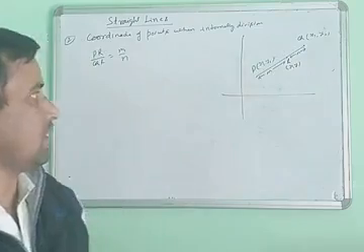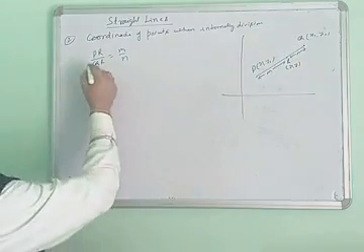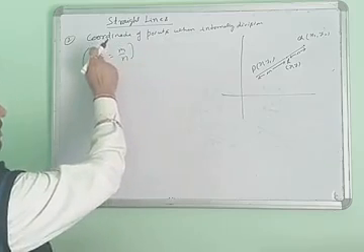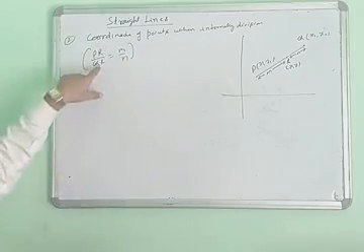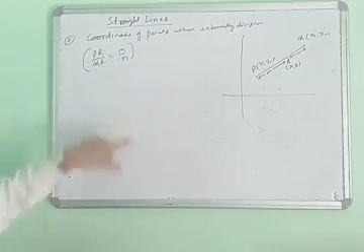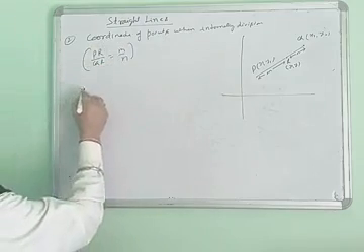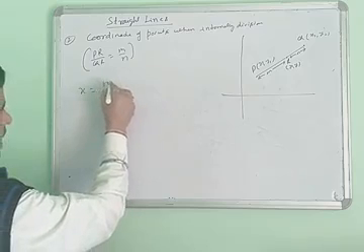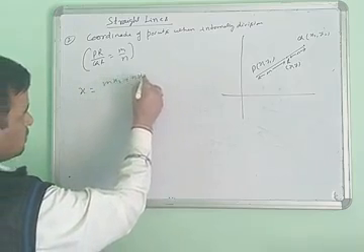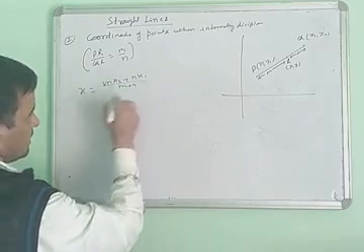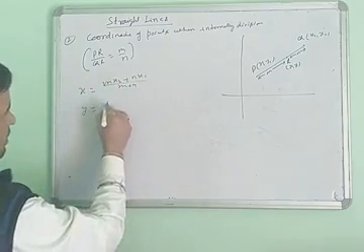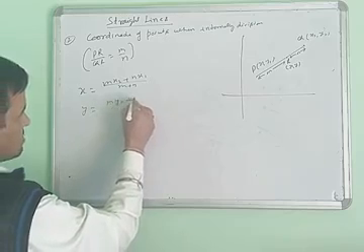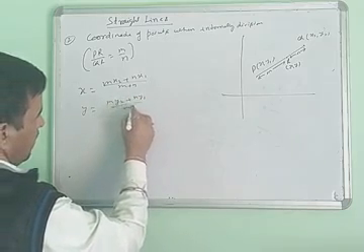So what are the values of x and y? The ratio PR upon QR is m ratio n. So the value of x is mx2 plus nx1 upon m plus n, and the value of y is my2 plus ny1 upon m plus n.